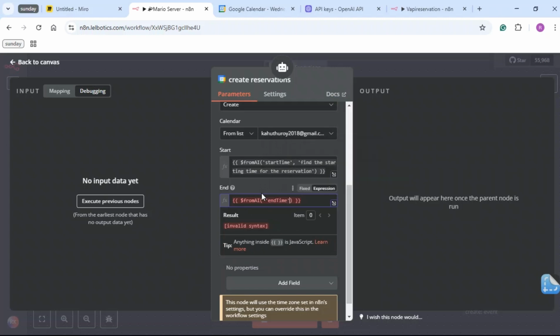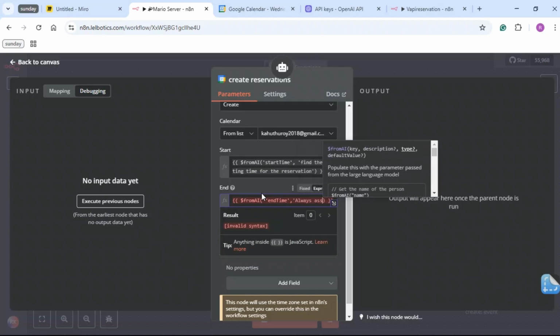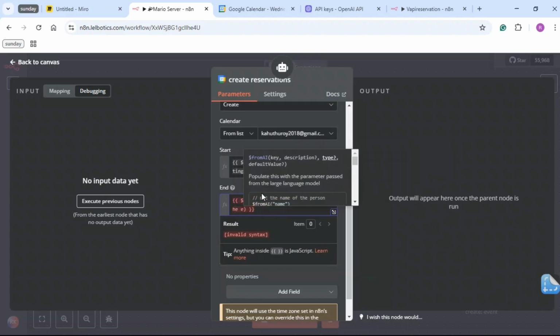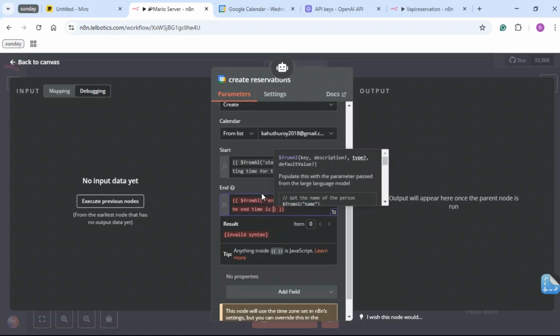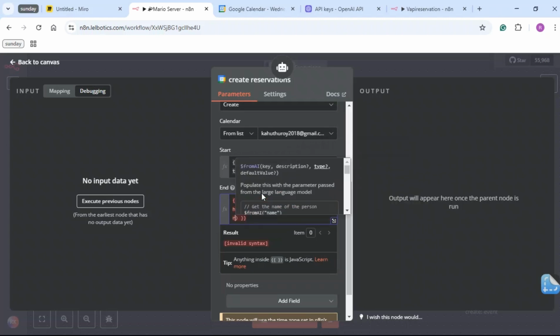Always remember to close the quotation, and we're going to add another description about it. So we're going to add something like: always assume the end time is how long can you take someone to eat, or maybe they're on a date, so they will take their time, something like 3 hours after the start time.